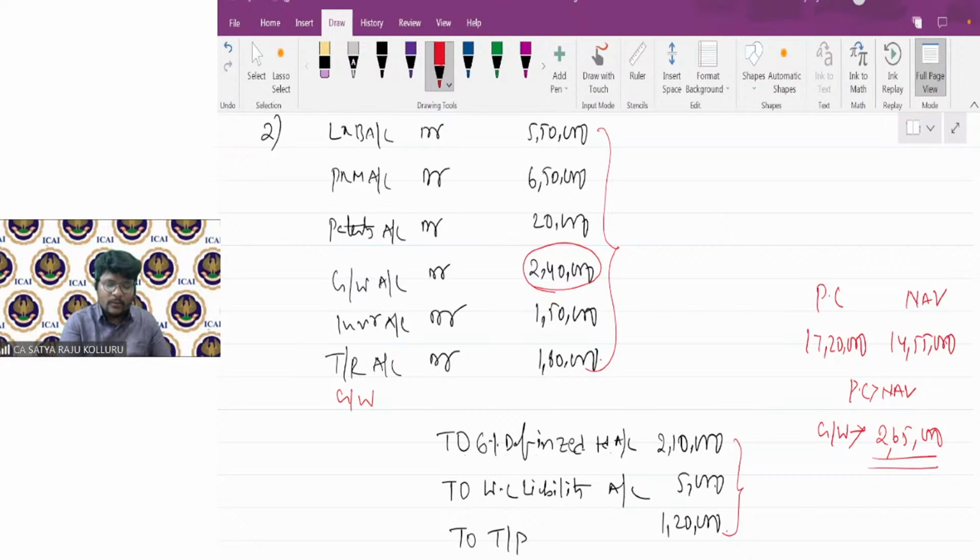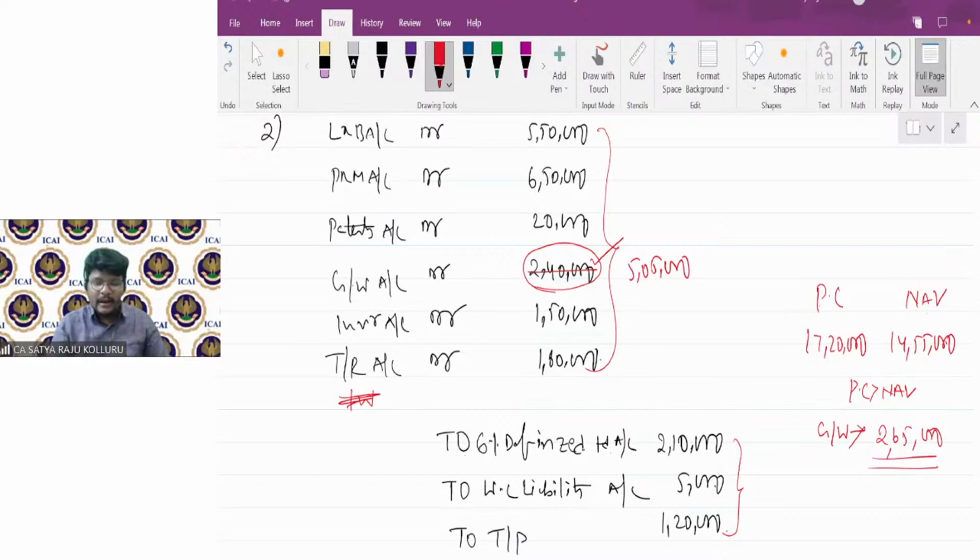Rather than incorporating goodwill once again, what should I do? I need to change this figure. But if you already gave the old figure, how can you change it? You would need to cross it out and give the total 5,05,000. It will not look good, right? That's why what I am suggesting, please concentrate on this point. If the selling company already has some goodwill and the same goodwill is taken over by the purchasing company, don't incorporate it here. It will be automatically incorporated while comparing PC with NAV.